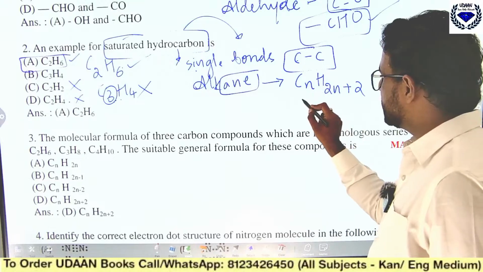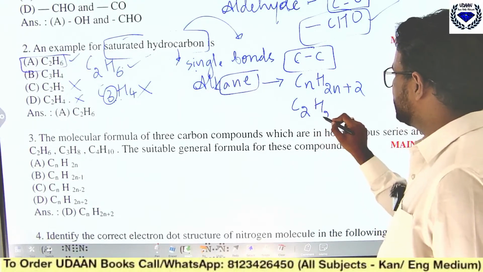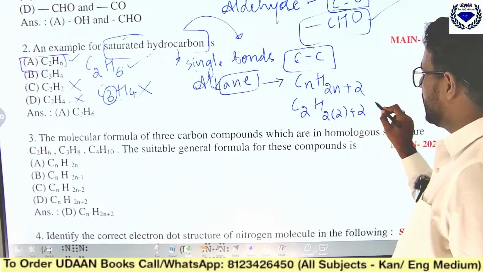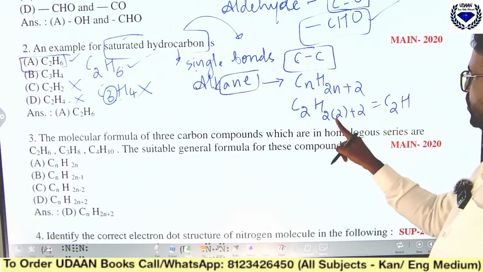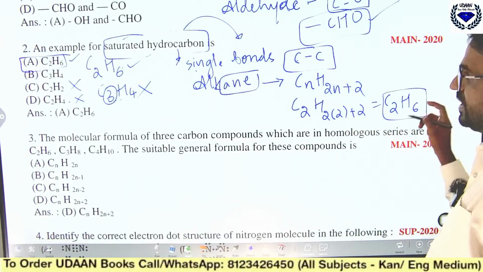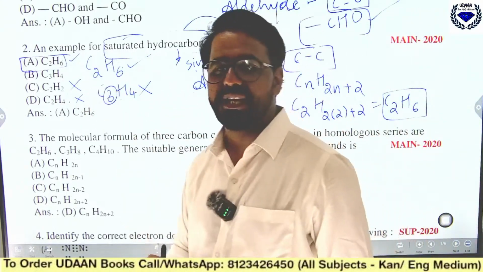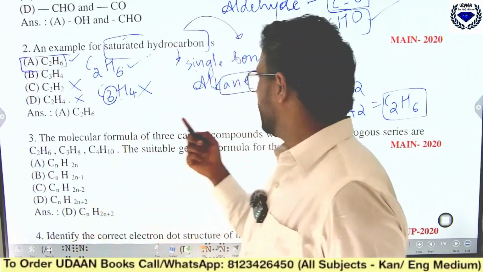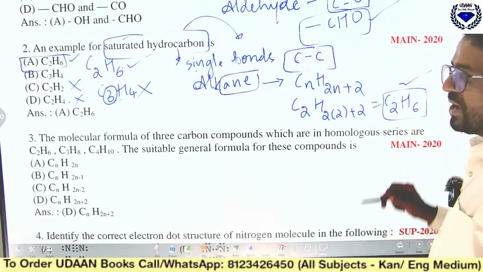You can see, in place of n you write 2. In place of n you write 2, you will get C2H, 2 times 2 is 4, 4 plus 2 is what? 6. So this will give you the C2H6 formula. Okay, I hope you are getting it.